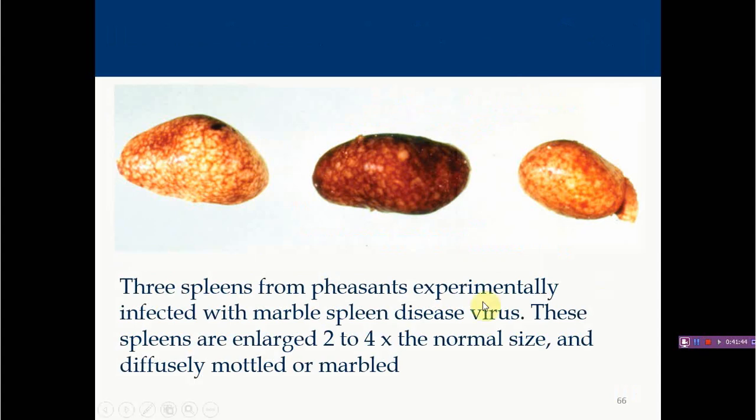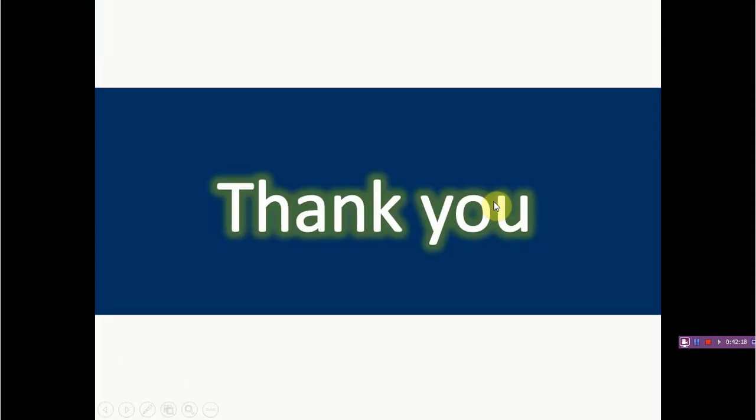So you can see this is a very characteristic feature of marble spleen disease. You can see this is the spleen, and all these white foci are actually necrotic areas. Due to this necrosis there is a change in color, and due to this mixture of white and reddish discoloration, it looks just like marble stone, and hence the name marble spleen disease. Okay, so this is all about adenoviral infection. Thank you.